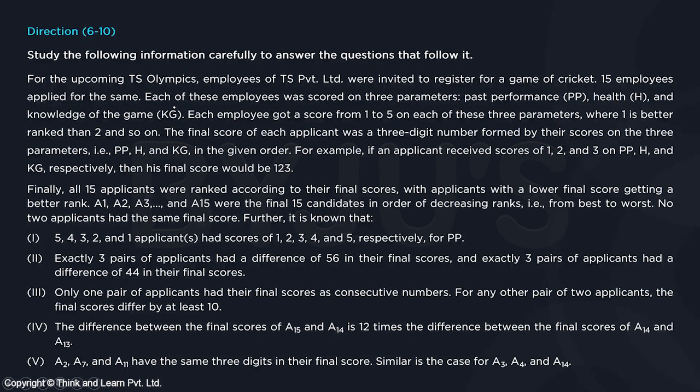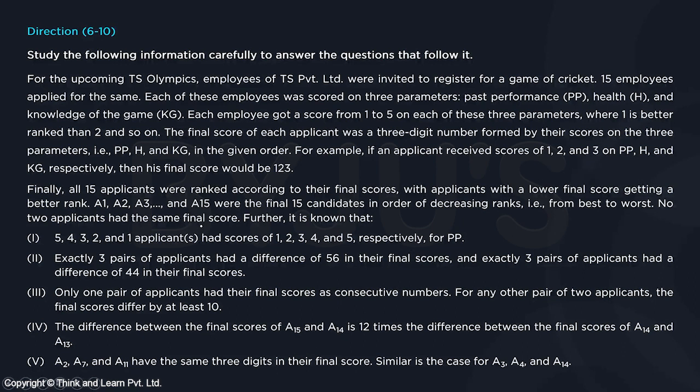So we have 3 different digits that get appended to become a 3-digit number, right? Okay. The next one says, finally, all applicants were ranked according to their final scores, with applicants with a lower final score getting a better rank. A1, A2, A3, up to A15 were the final 15 candidates in order of decreasing ranks, that is from best to worst. No 2 applicants had the same final score, so an important part. So whoever got whatever number, any 3-digit number, they all are going to be unique.